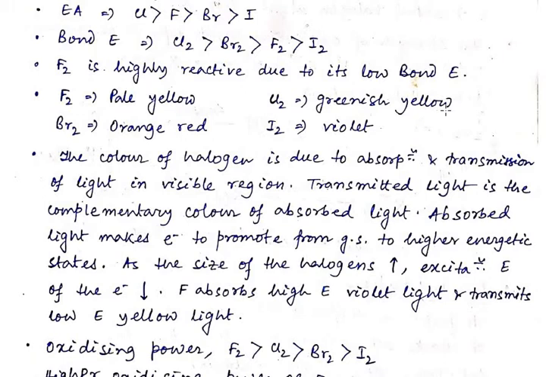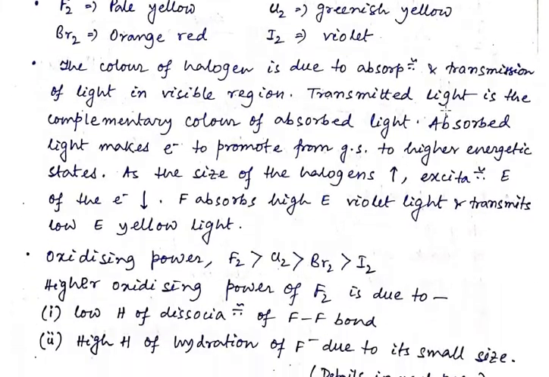So the absorbed light makes the electron promote from the ground state to a higher energy state, and as the size of the halogen increases, the excitation energy of the electron decreases. Thus fluorine absorbs high energy violet light and transmits the complementary color, the low energy yellow light. For that reason fluorine is pale yellow in color, and in a similar way chlorine is greenish yellow, bromine is orange red and iodine is violet in color.